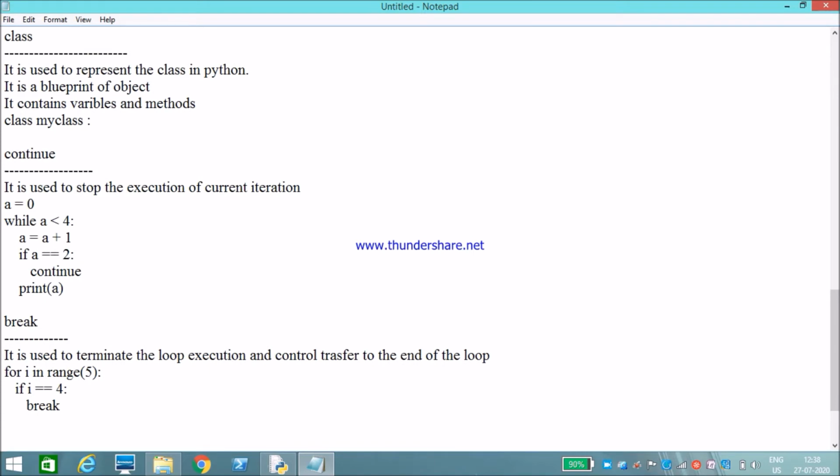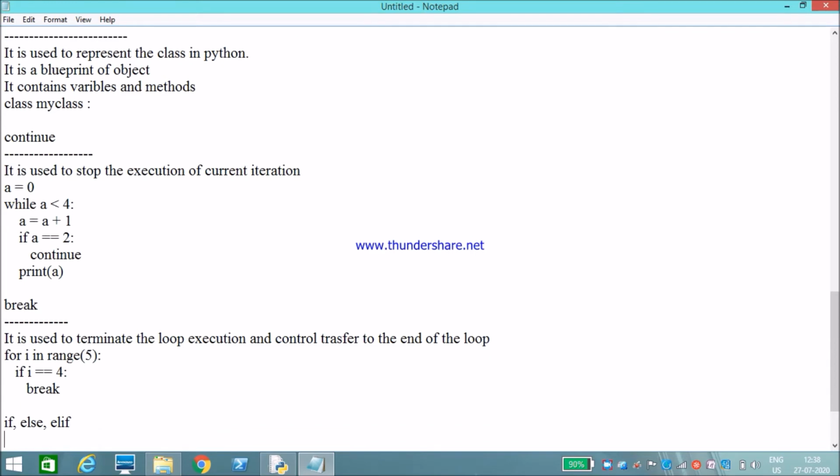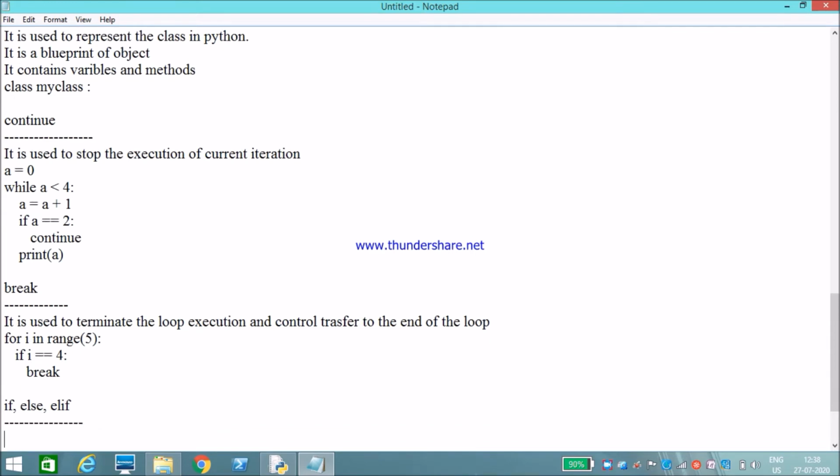My next keywords are if, else, and elif. These keywords are used for decision making, like the if statement and else statement. We will discuss this completely in the decision making chapter.